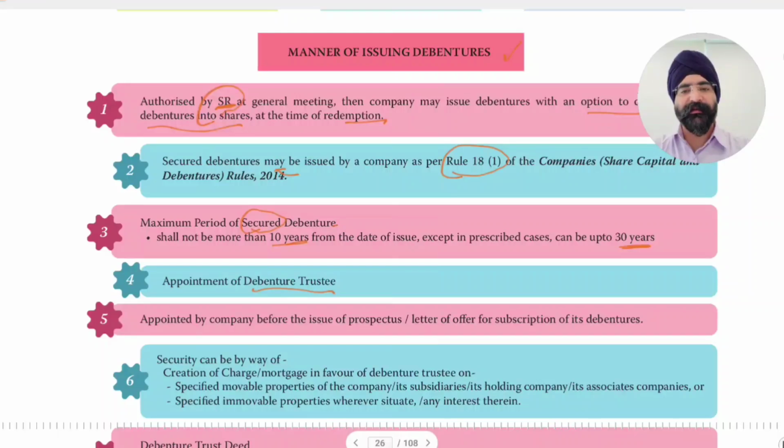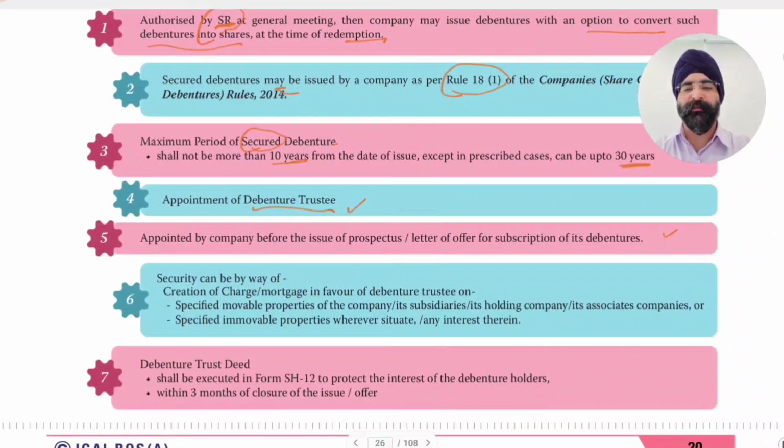Appointment of debenture trustee. In case of secured debentures, a debenture trustee will have to be appointed by the company before the issue of prospectus or letter of offer for subscription of its debentures. Before subscription, before the offer is made, the debenture trustee is to be appointed. Securities can be by way of